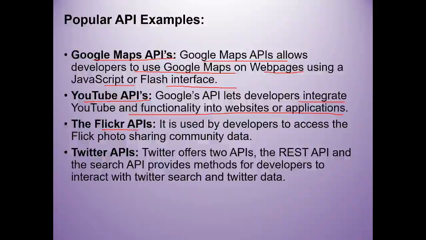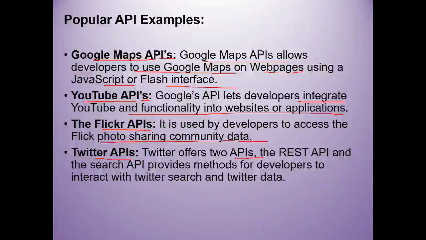Then next we have the Flickr API. It is used by developers to access Flickr photo sharing community data, so it can be linked with such types of applications. Next is the Twitter API.